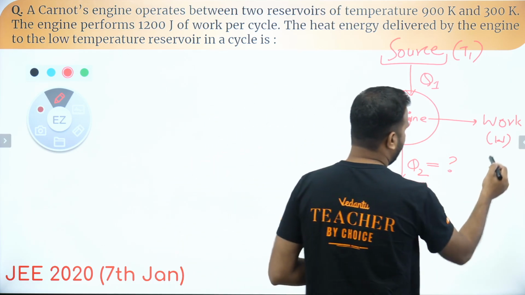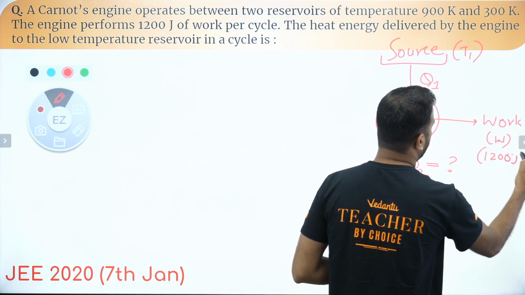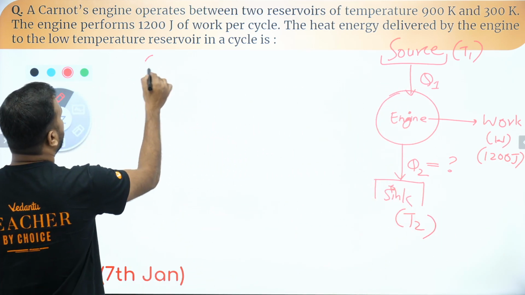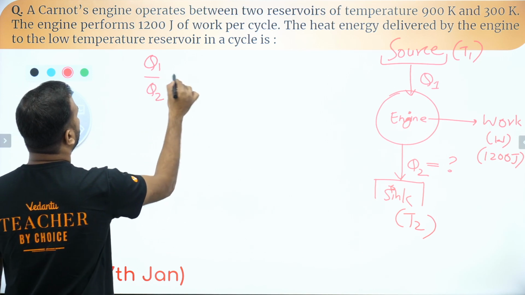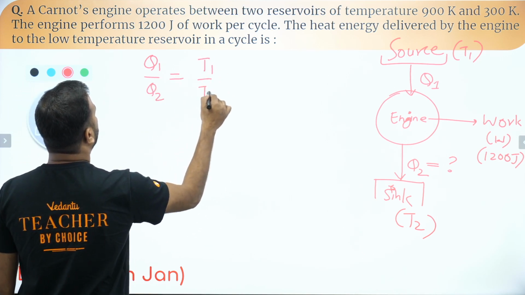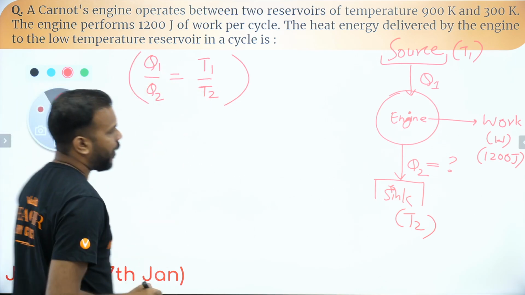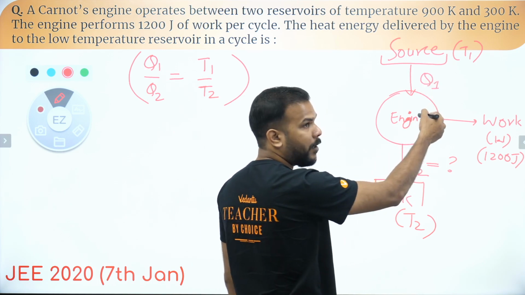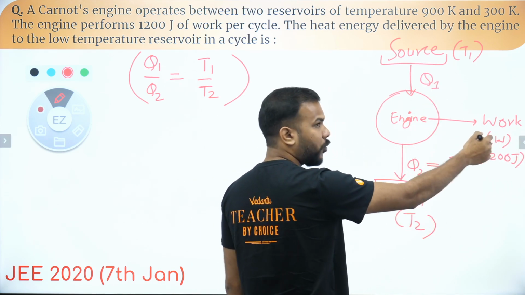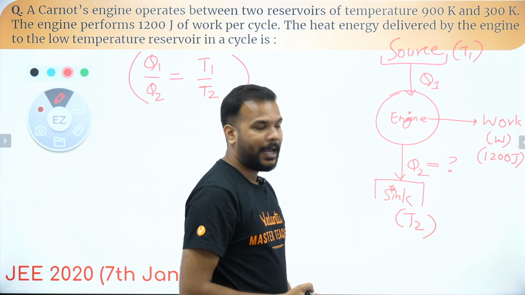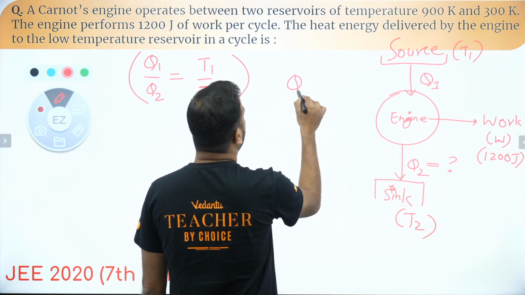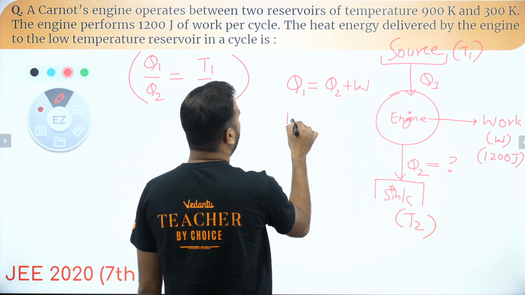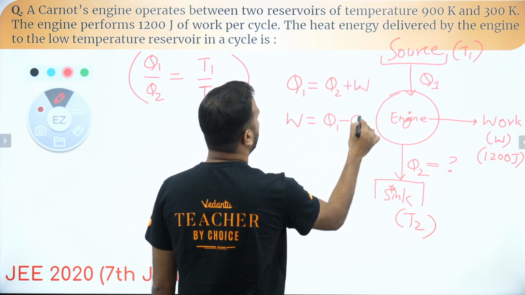What is given to you is the value of W, which is 1200 joules. Now what you should know, guys, first of all, is that Q1 by Q2 is equal to T1 by T2. Keep this in mind. Apart from that, if you look at this flow chart, Q1 is the input, W is supposed to be the output, but an additional output is coming as Q2. So we can say that Q1 is equal to Q2 plus W, so W is nothing but Q1 minus Q2.